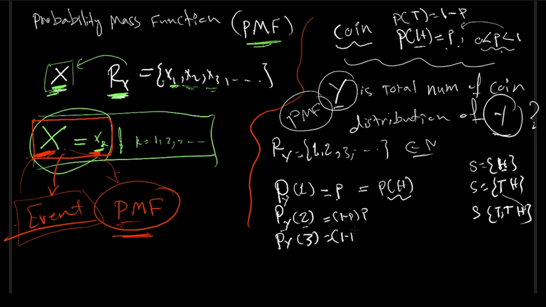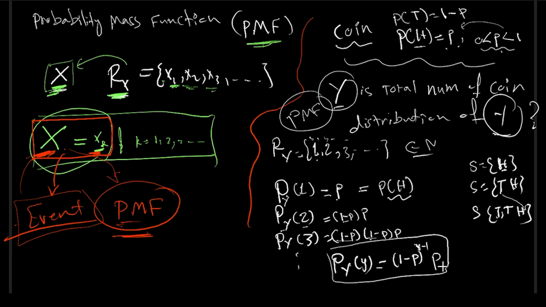It's going to be 1 minus p multiplied by 1 minus p, and then by p, and so on and so forth. You got the idea. You will discover that the probability of Y equal to a certain value y can be written in the form of (1 minus p) to the power of y minus 1, multiplied by p. This is known as the probability mass function in this particular case.